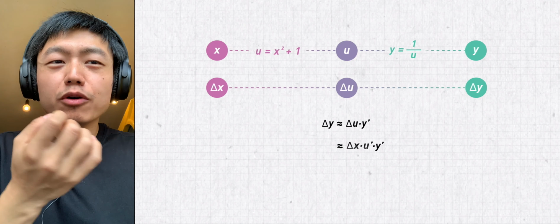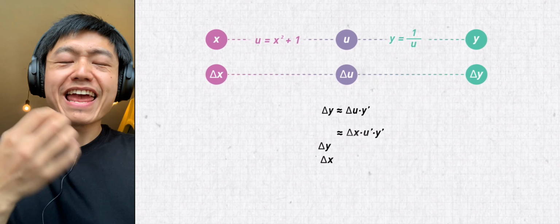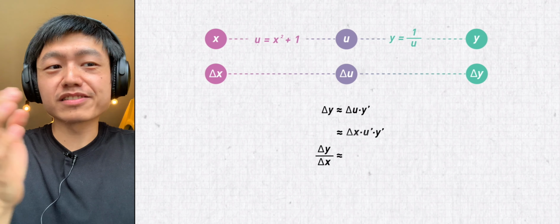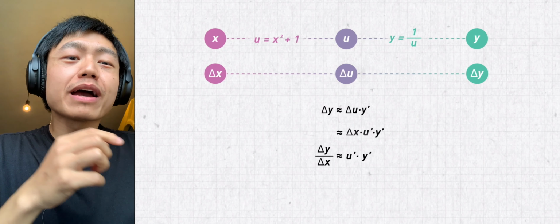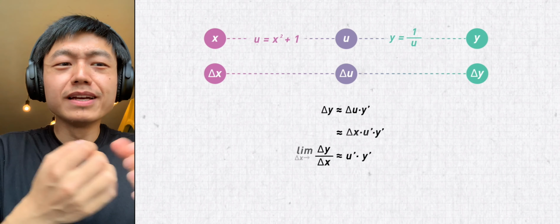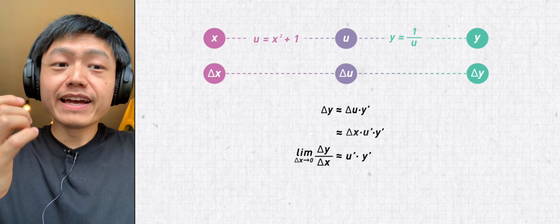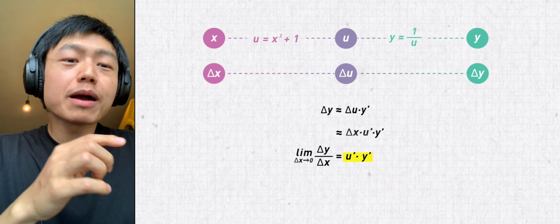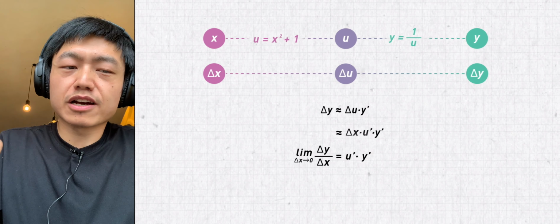Now, let me move delta x to the left of the equation, and we get that delta y divided by delta x is approximately equal to u prime times y prime. If delta x approaches 0, then the derivative function is u prime times y prime. Multiply the derivatives of these two